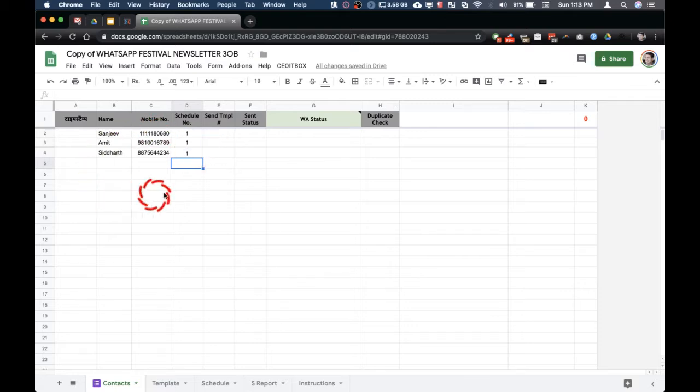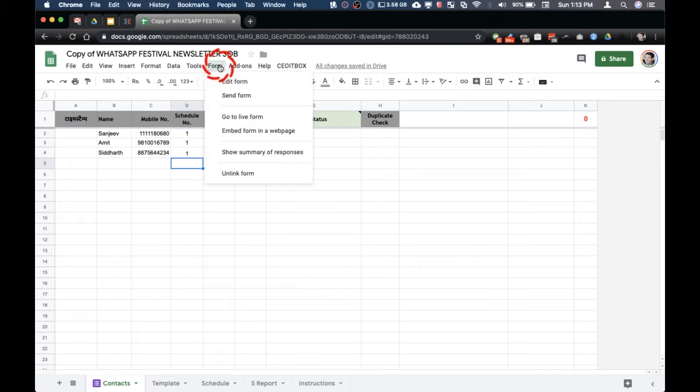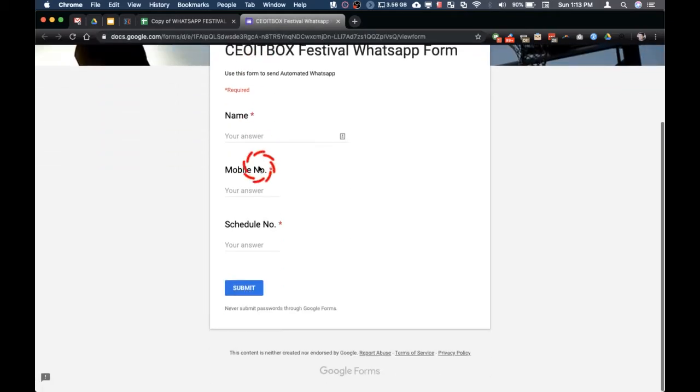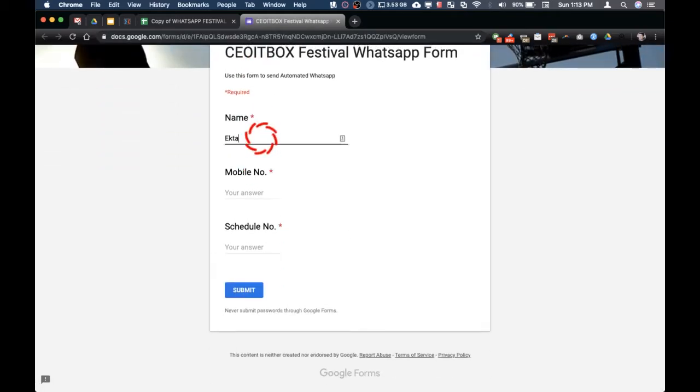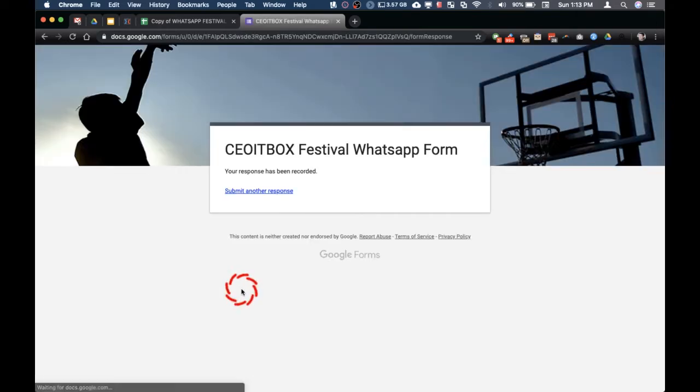Another way to enter the details of people is through a Google form. So you can click here on form and click on go to live form. So here I can put numbers like this. Put a schedule number, say this is 1, and click on submit.